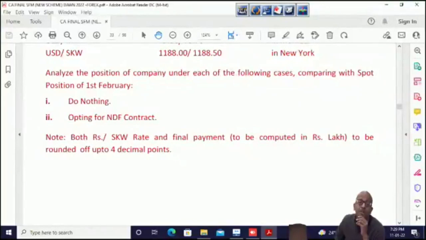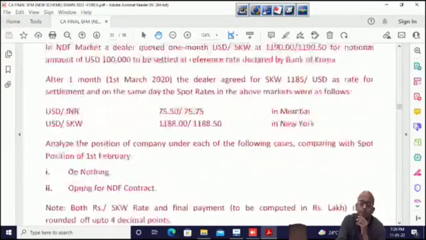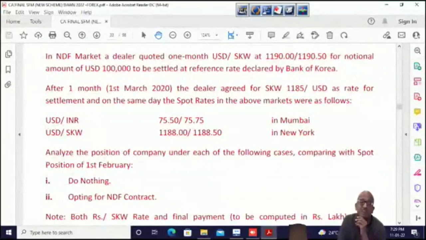So we are going to find some difference between our verbal answer and the CA Institute answer. You were supposed to find out 75.75 divided by 1188 in 4 decimal places, then multiply by 1190. That is what you were supposed to do, but we just did it on the calculator.